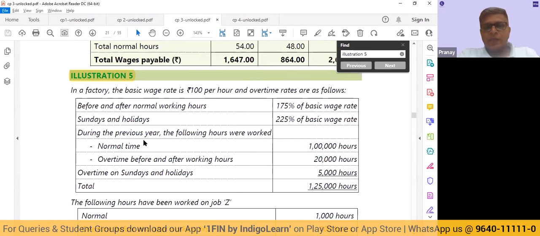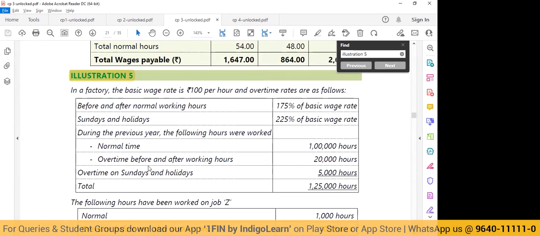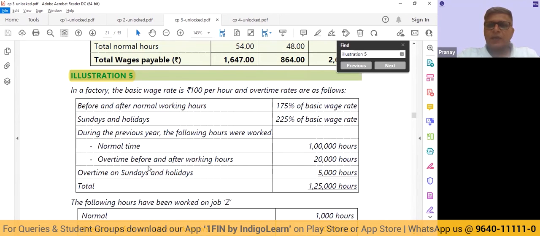During the previous year, the following hours were worked. Normal time, that is within the normal hours, 1 lakh hours. Overtime before and after the normal working hours, 20,000 hours, for which we will have to pay at 175%. Overtime on Sundays and holidays, 5,000 hours, which has to be paid at 225% of the basic wage rate. Friends, when we say 175% or 225% of the basic wage rate, what we need to understand is that it is made up of 2 components. One is the normal wages, which is 100% of the basic wage rate, that is 100 per hour.